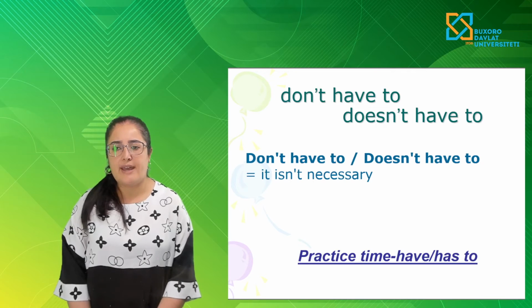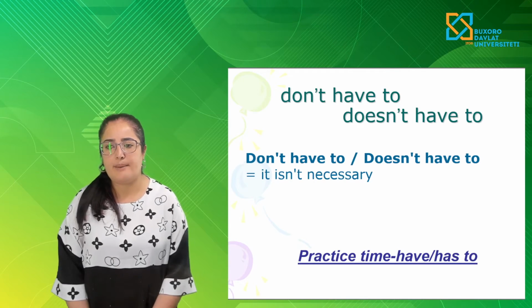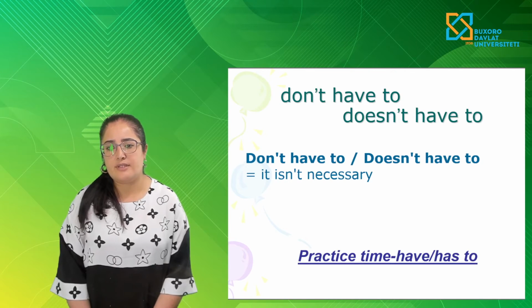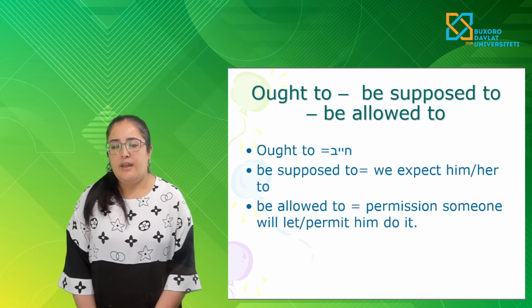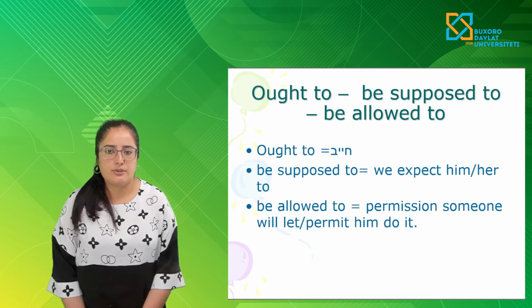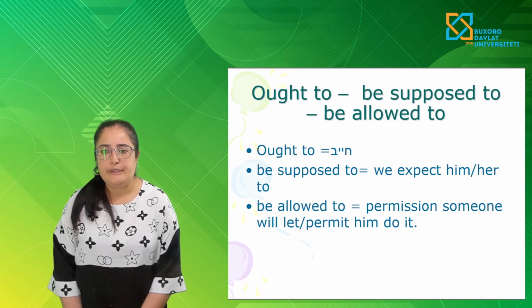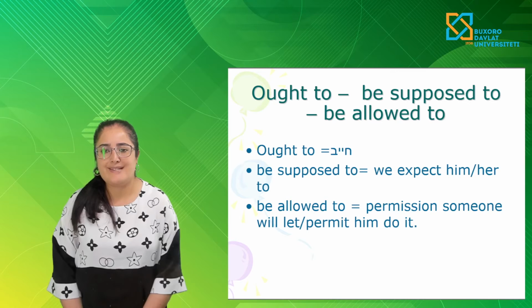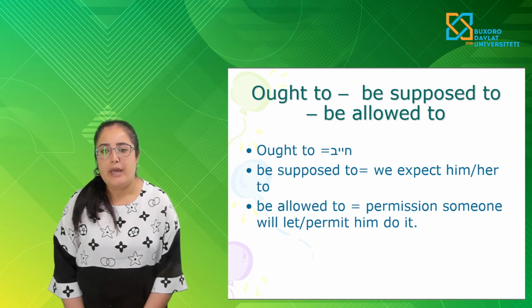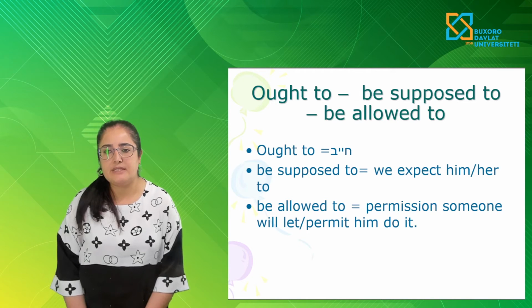The next semi-modal is don't have to and doesn't have to. For example, don't have to, doesn't have to. It is not necessary. And the next semi-modals are ought to, be supposed to, be allowed to. For example, ought to. The meaning is supposed to, we expect him to. Be allowed to means permission, someone will let him or permit him to do it.